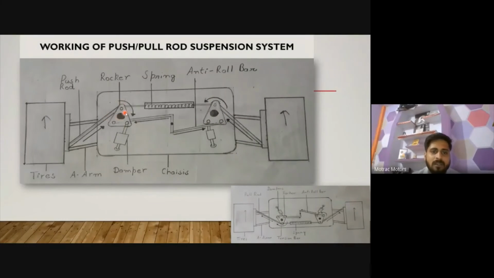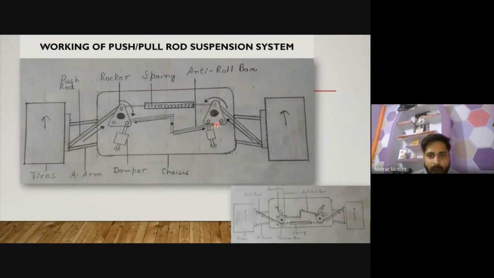A rocker arm is something that can rotate about an axis. It is an axis point, and here the three connecting points are there. So the rocker arm is a triangular kind of arm that can rotate about its axis. If the force comes from any direction, it can rotate in that appropriate direction. Suppose a ditch or bump comes and my vehicle goes upward, so the wheel is allowed to rotate this rocker arm in the anti-clockwise direction.